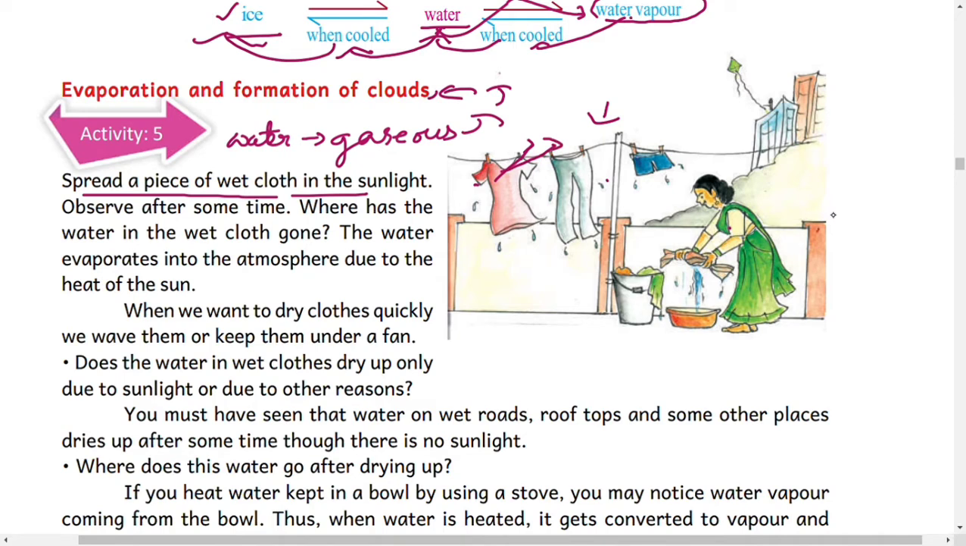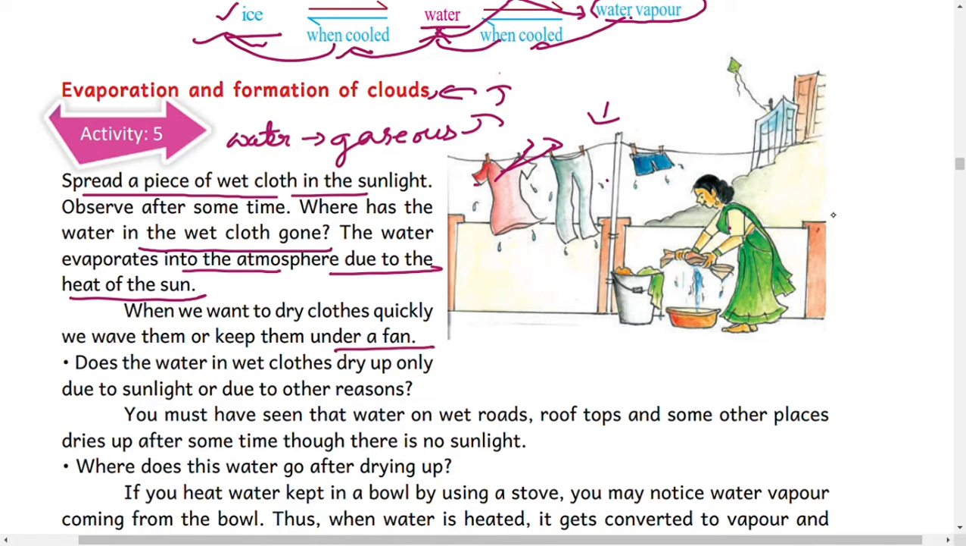So where has the water in the wet cloth gone? With the help of sunlight, the water is evaporated. The water evaporates into the atmosphere due to the heat of the sun. When we want to dry clothes quickly, we keep them under a fan also. Sometimes we need them very urgently, so we keep these clothes under a fan.